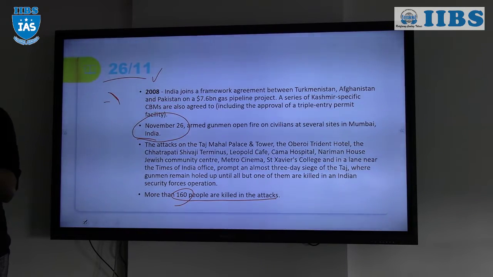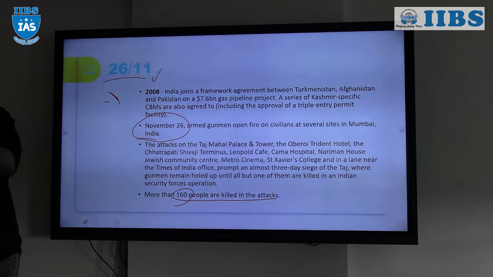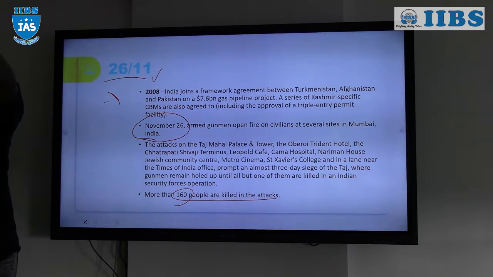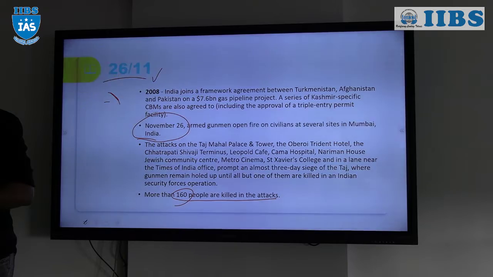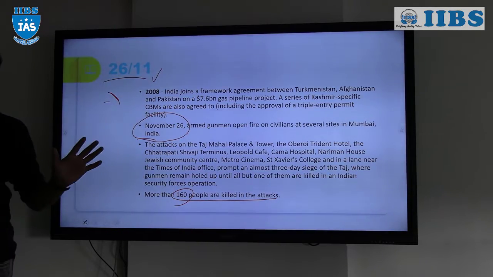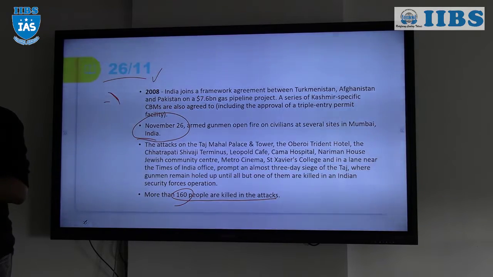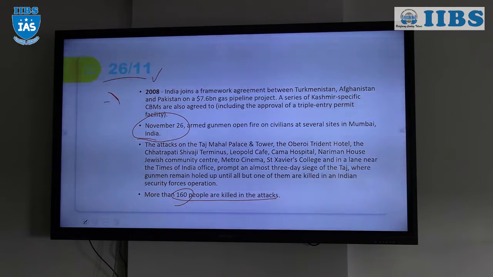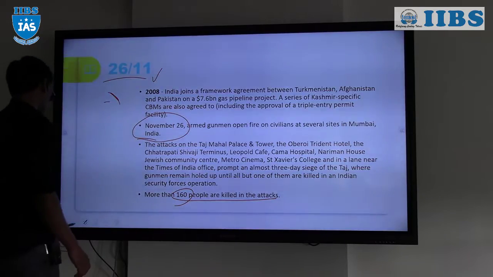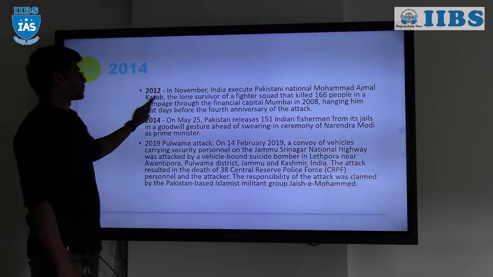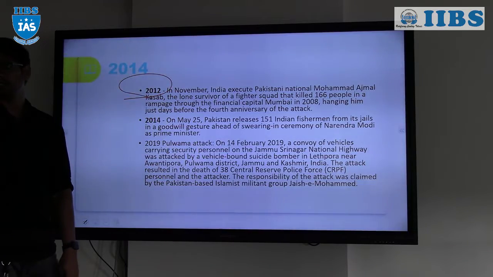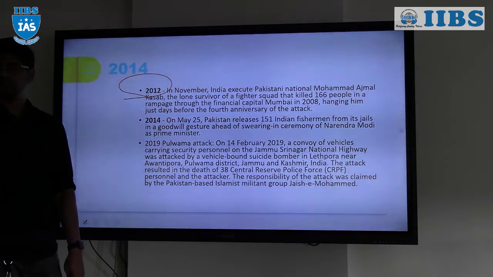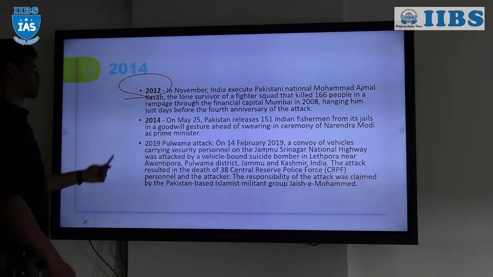it would have been extremely difficult for India to convince Pakistan that it is state-sponsored terrorism, that your people are actually coming into Indian territory. Or else Pakistan would have said that it is an internal issue of India, and that we don't have anything to do with it. Because Qasab was captured alive, right? We got so much information from that, and we were able to put pressure on Pakistan, right? So that is the 26/11 Taj attacks, right? In 2012 he was hung, right? In 2012 he was hung.